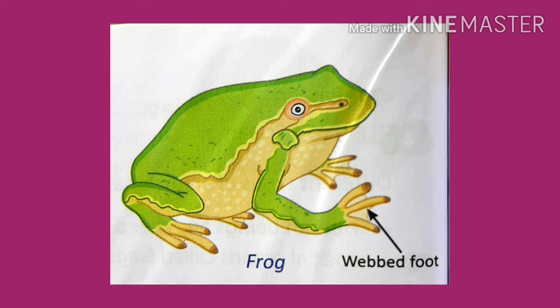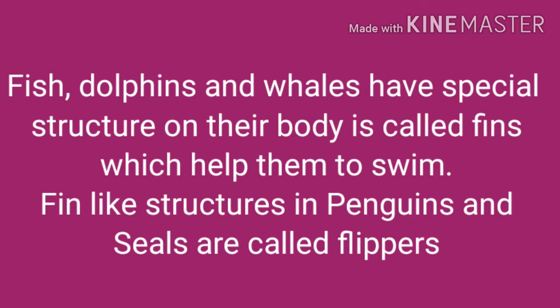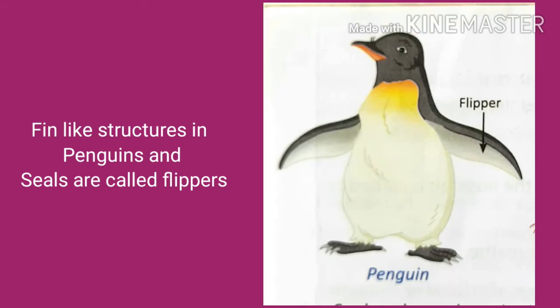When frogs are on land, they are using their hind limbs, means back limbs, for hopping. But when frogs are in water, they use their webbed feet. You can see in the figure webbed feet which help them to swim. Fish, dolphins, and whales have special structures on their bodies called fins, which help them to swim. Fin-like structures in penguins and seals are called flippers.